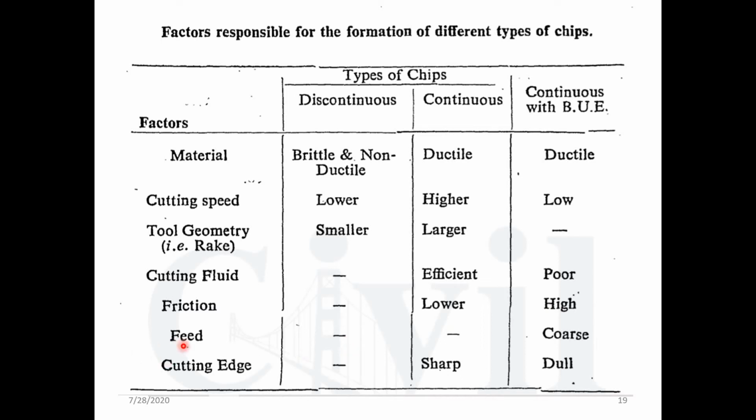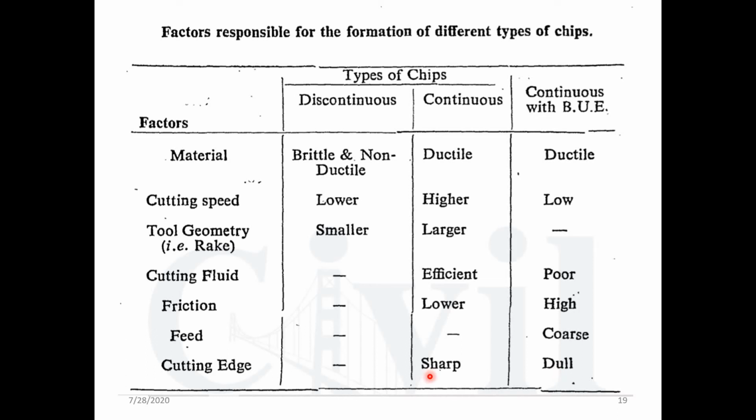If friction is higher, then continuous chip with built up edges is going to be formed there. As far as the feed is concerned, if the feed is coarser, then continuous chip with built up edges is going to be formed there. As far as the cutting edge is concerned, there can be a sharp cutting edge or a dull cutting edge. After a certain interval of time, wear and tear is going to be there, and because of it the tip may get blunt and become dull. If the tip is dull, then continuous chip with built up edges is going to be formed there.